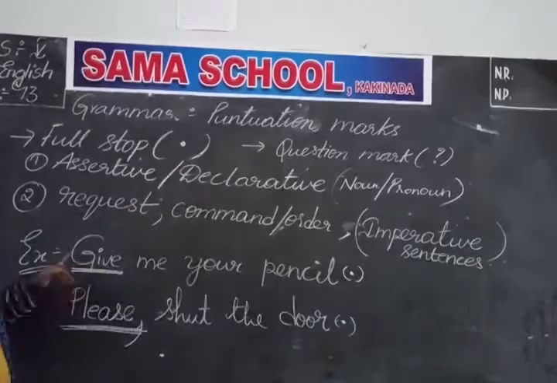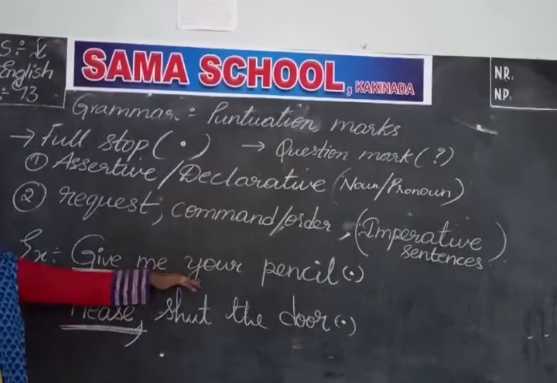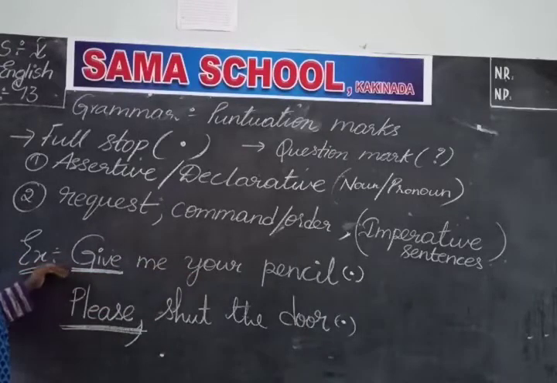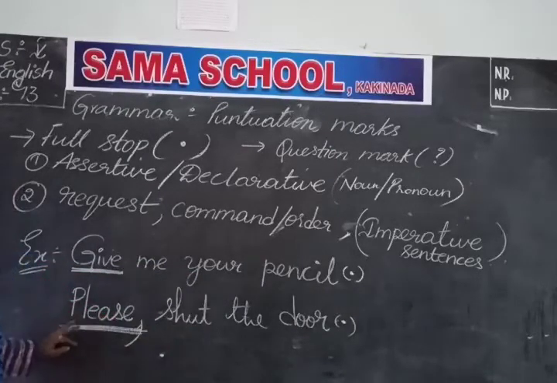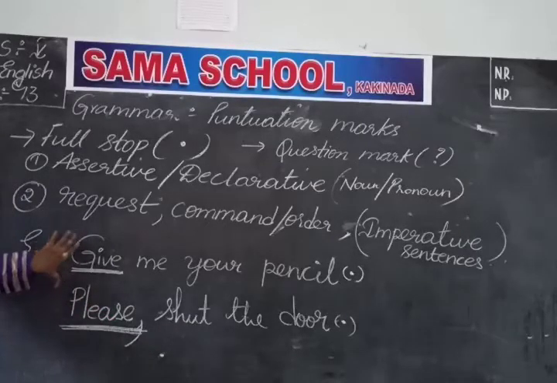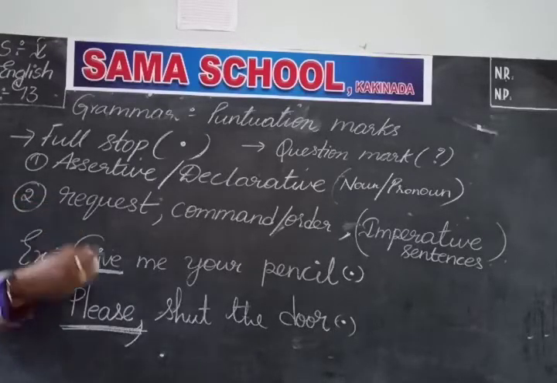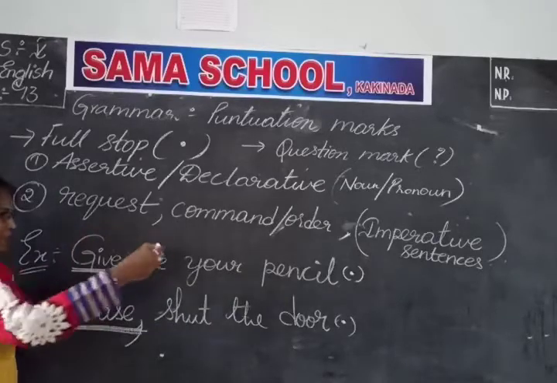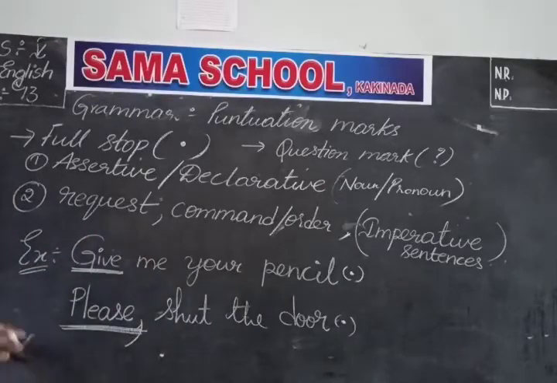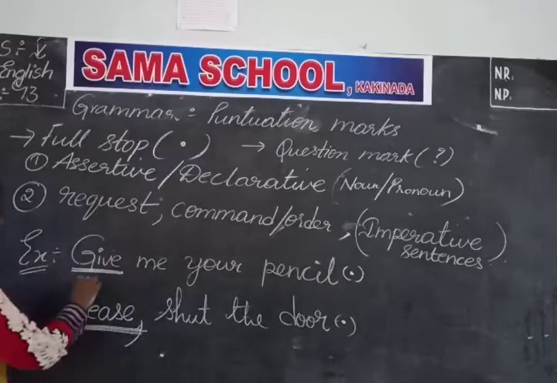So it is clear? Give me your pencil. It is a sentence, though it didn't start with a noun or a pronoun. Please shut the door. This also didn't start with a noun or a pronoun. Okay children? So what you have to remember is, if the sentence is not starting with a noun or a pronoun, like give me your pencil, it may be a pleasing way or a general way you are asking, give me your pencil.